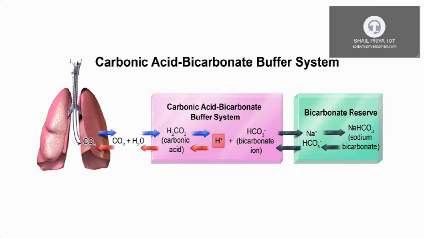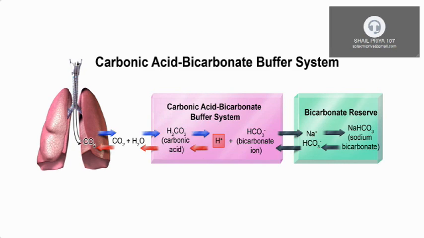Now this bicarbonate ion can combine with sodium to form sodium bicarbonate, and all these steps are reversible. Again this sodium bicarbonate can be converted back to sodium and bicarbonate. This bicarbonate can again combine with H+ to form carbonic acid, and carbonic acid can be broken down to CO2 and H2O, and this CO2 is excreted by our lungs when we do expiration.